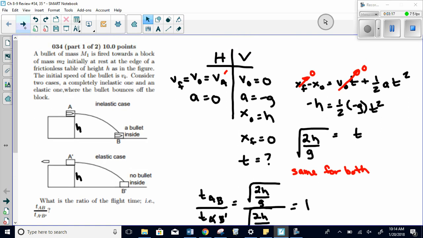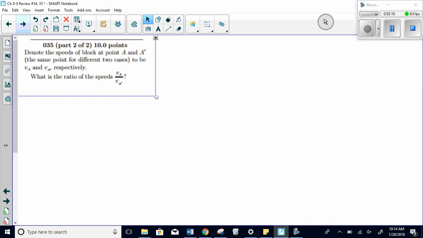Now 35 is a little bit more messy because now I actually need to get the equations for the velocity at A and the velocity at A prime. All right, and the velocity at A is not too bad. The velocity at A prime is a bit of a mess, so I will warn you. That's where the video is going to get long. All right, so the first one is called the inelastic. And our goal is to find velocity at A.